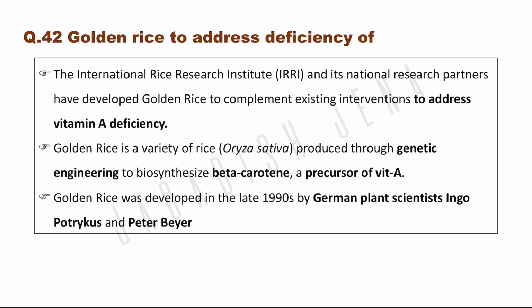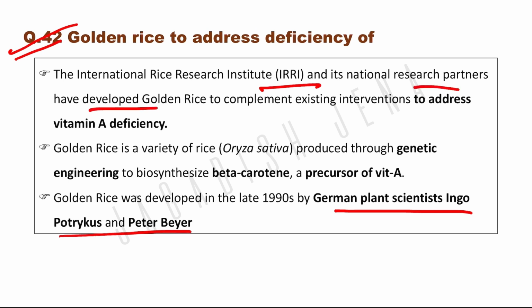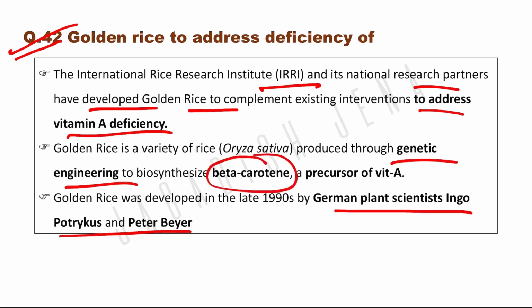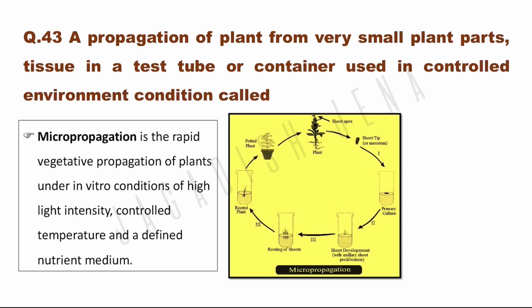Golden rice to address deficiency of what? Golden rice was introduced by German plant scientists Ingo Potrykus and Peter Beyer, and IRRI and its national research partners have developed golden rice to complement existing interventions to address vitamin A deficiency. In golden rice, using genetic engineering, the beta carotene biosynthesis was increased, and beta carotene is a precursor of vitamin A. So to address vitamin A deficiency, golden rice was developed by German scientists Ingo Potrykus and Peter Beyer.